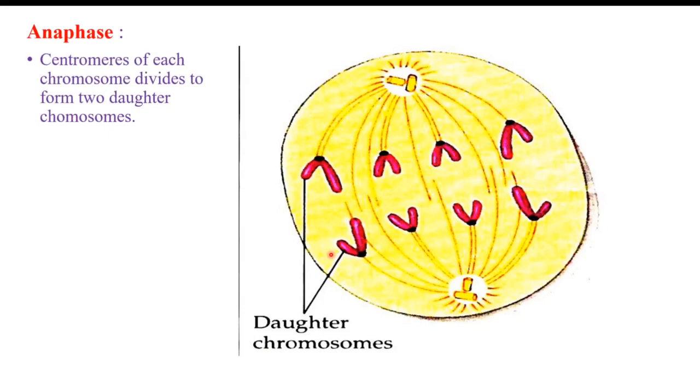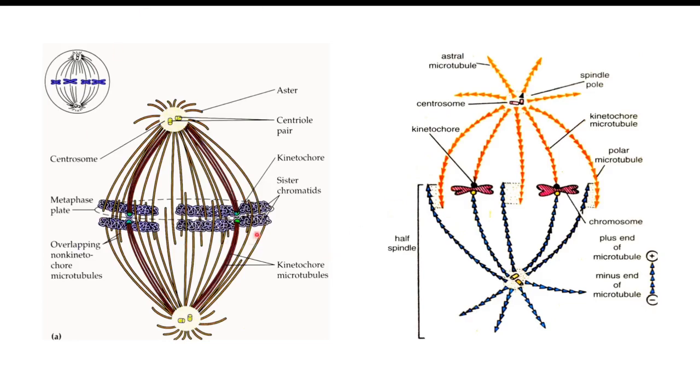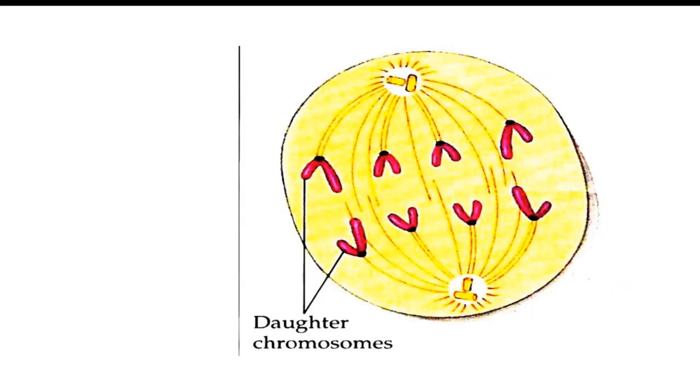Now in the case of anaphase, but before that, come to the metaphase here. This is a chromosome, you can see this is a chromosome with two chromatids or sister chromatids. Now this chromosome is splitting at the centromeric position. Here the centromere is present. So this centromere splits, one chromatid is pulled to this pole and the other is pulled to the other pole by the spindle. In this way, in anaphase, here you can see the pulling of the chromatids.